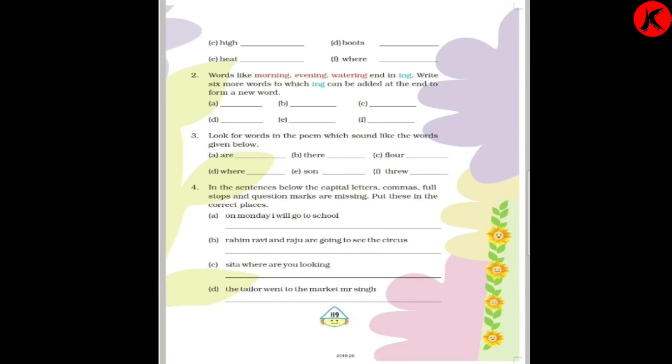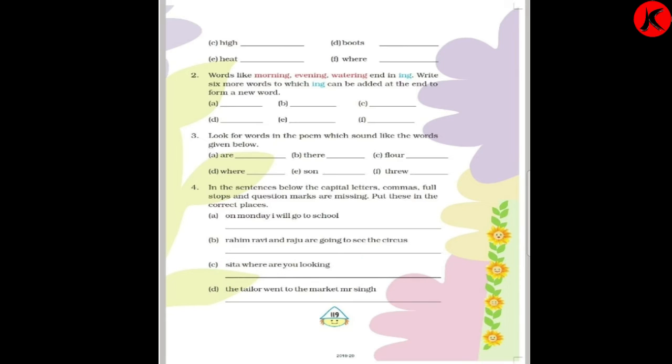C. Sita, where are you looking? So Sita's S we will write capital, S-I-T-A, Sita. And where are you looking? So it is a question, so we'll put a question mark. Over here full stop will not come. In C it is a question mark.